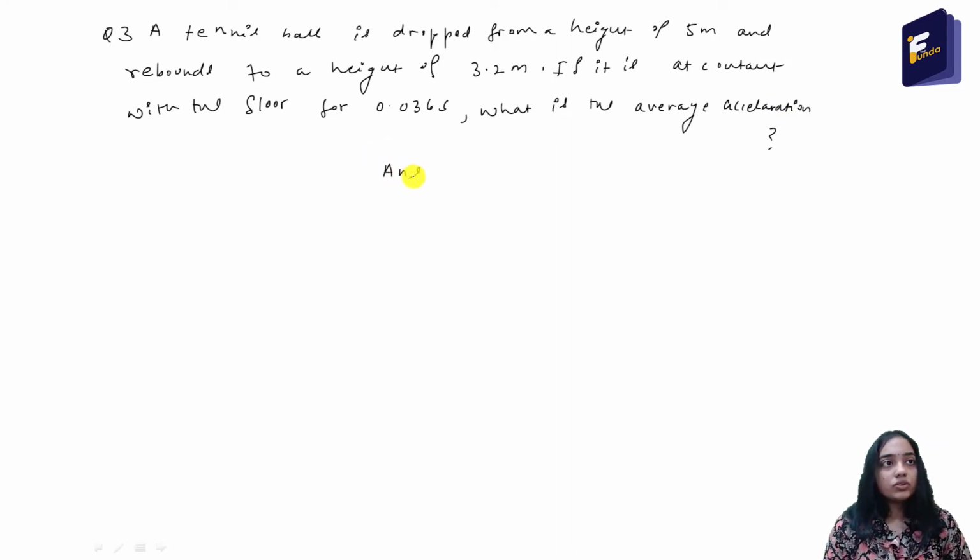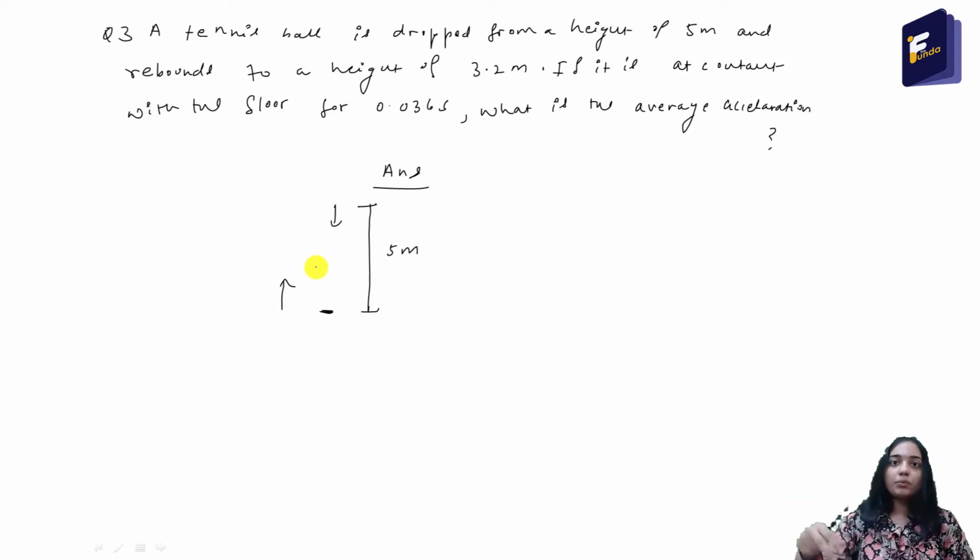Okay, so the answer is, what is the situation? From a height of 5 meter, a ball is dropped. It hits the ground here and it again rebounds. You must have seen that when you drop a ball, it hits and rebounds. The meaning of dropped is that here the velocity was 0. The initial velocity was 0 meter per second.